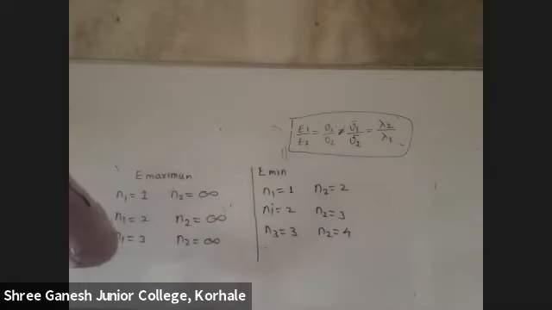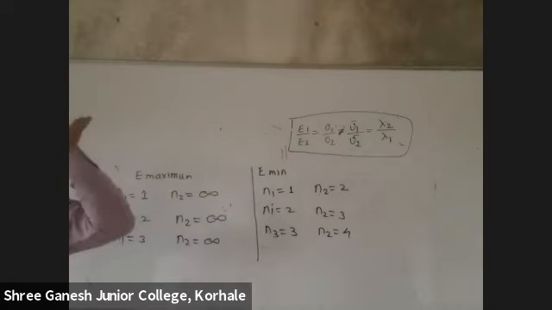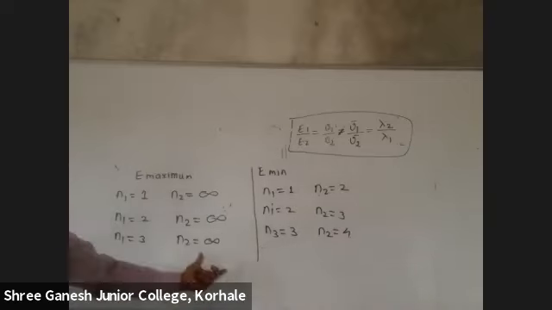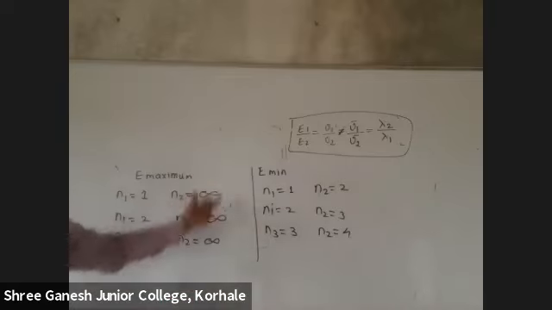So understood, energy maximum, minimum. They will never give you n1 and n2 values. They will just give one word, Balmer series, so automatically n1 comes. And instead of n2, they will say minimum energy or maximum energy. Got it? Sometimes students complain that the question is wrong, that the n2 value is not given, how to solve it? Now you should not ask that question, correct?